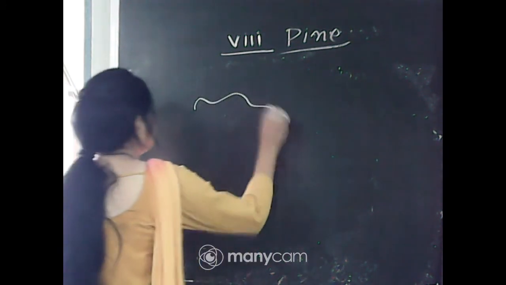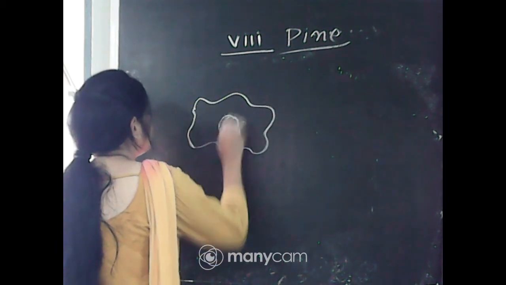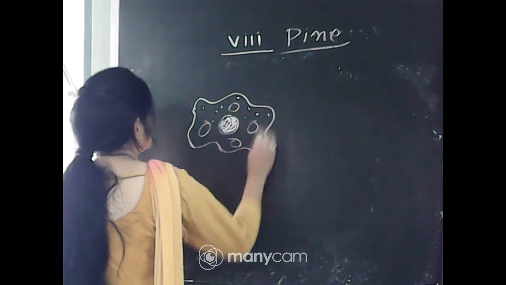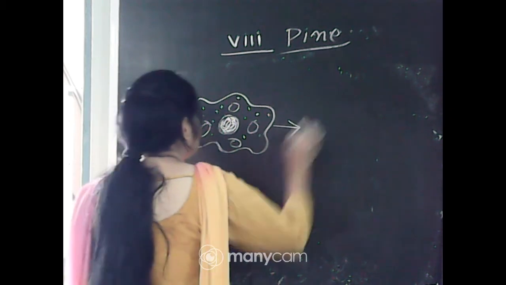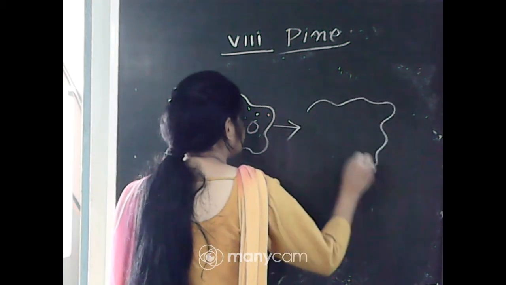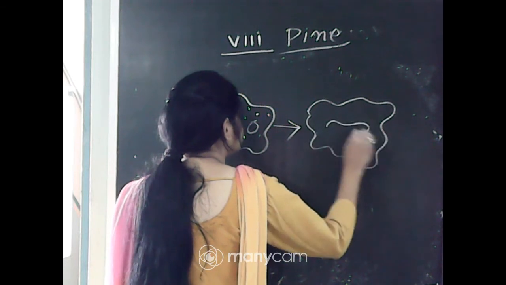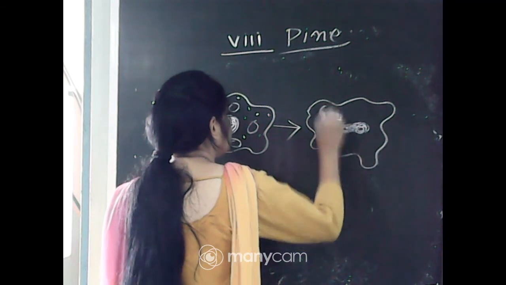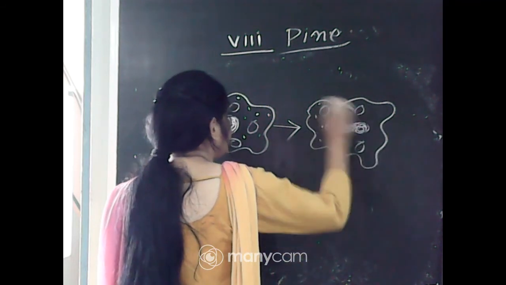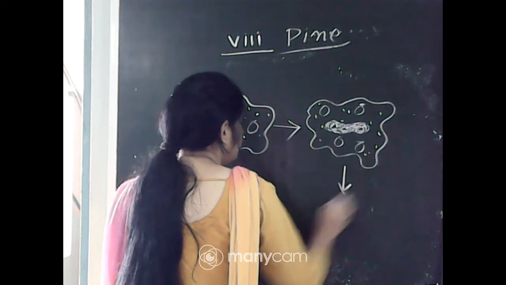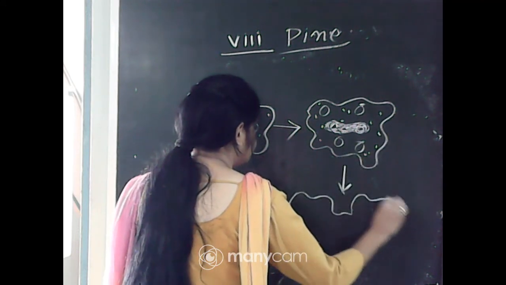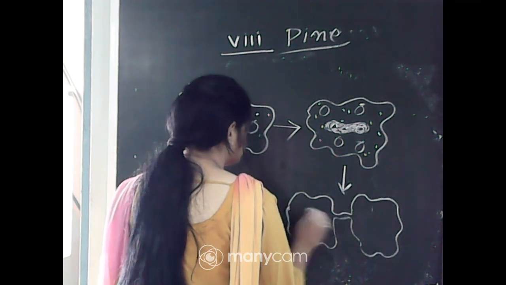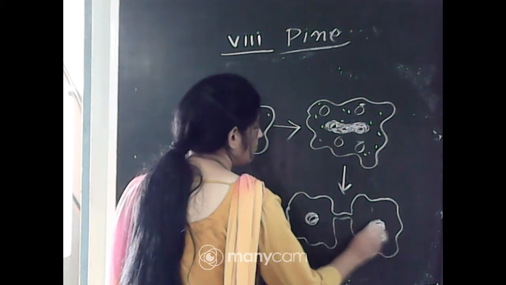So you have seen the structure of amoeba. The nucleus is present and the food vacuole is also present, and then the nucleus division occurs. So first the elongation of the nucleus occurs. The nucleus gets elongated and starts to divide, because amoeba just contains food vacuole and cytoplasm. Then the cell starts to divide and forms two daughter cells. The nucleus divides and goes into the two different cells.